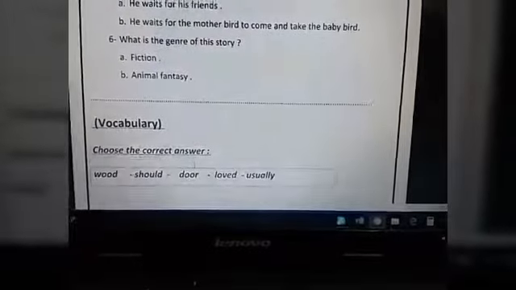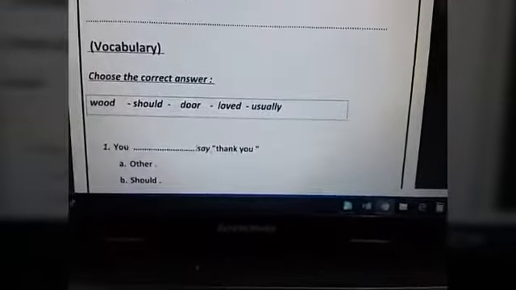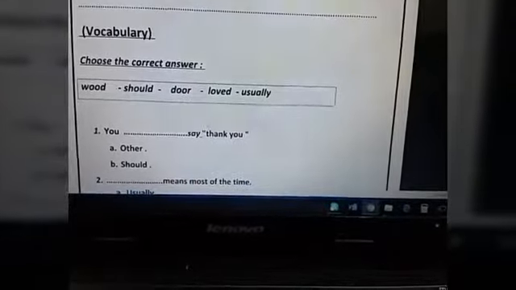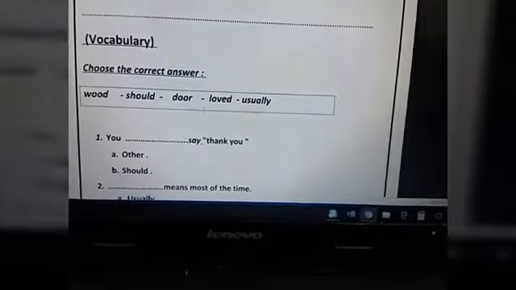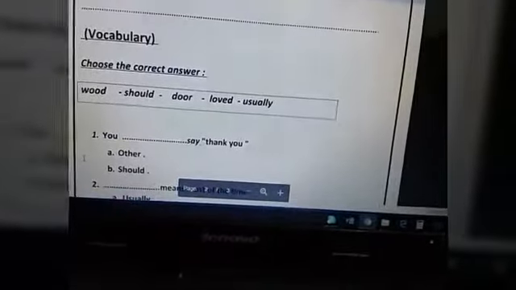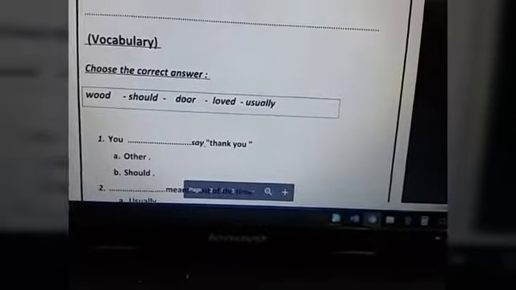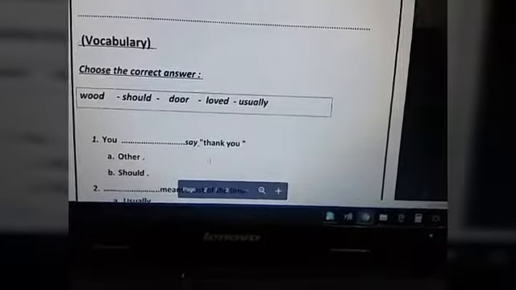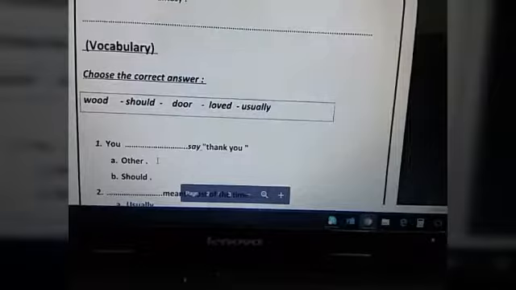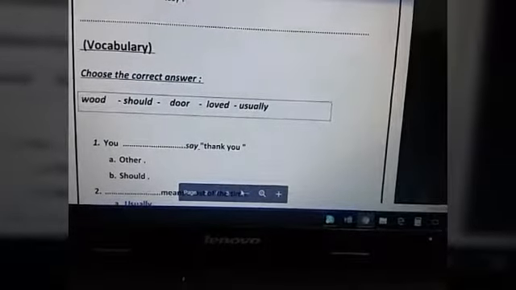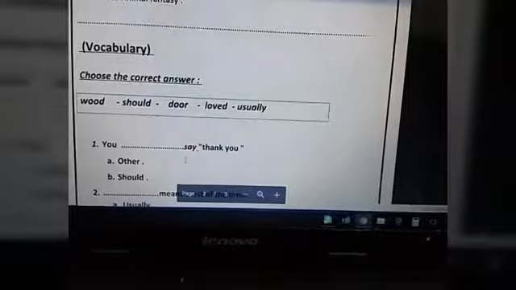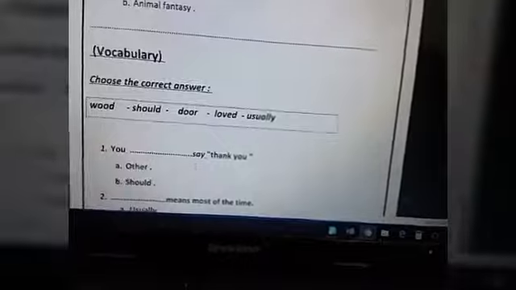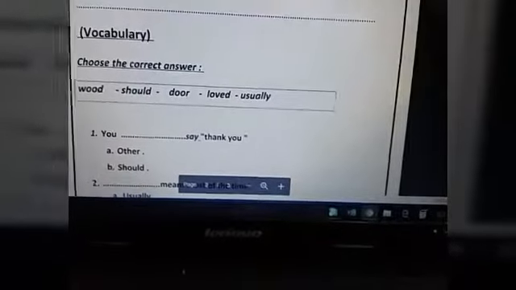After that, we have vocabulary. Number 1. Some words here: would, should, door, loved, and usually. Number 1, you should say thank you. Which one will you choose, would or should? Who can answer? Can I say you would say thank you, or you should say thank you? If you want to be polite, you should say thank you, right? So the answer will be letter B.